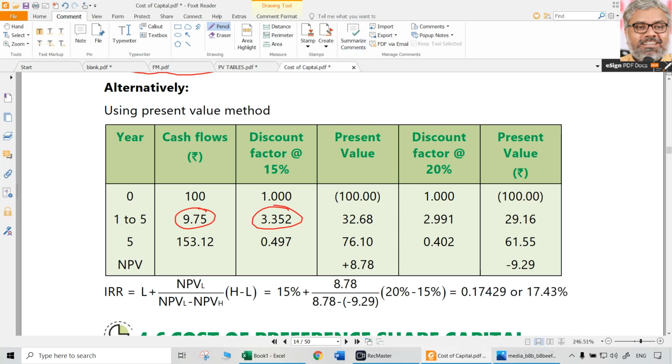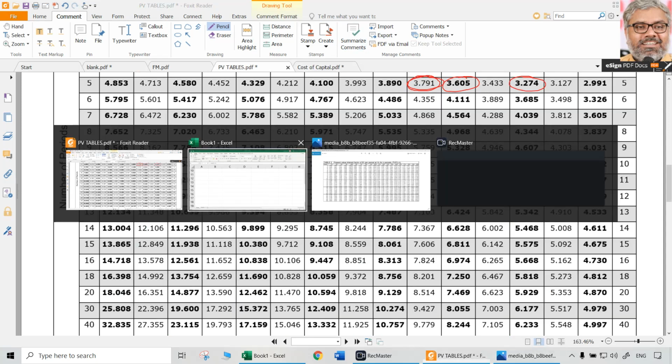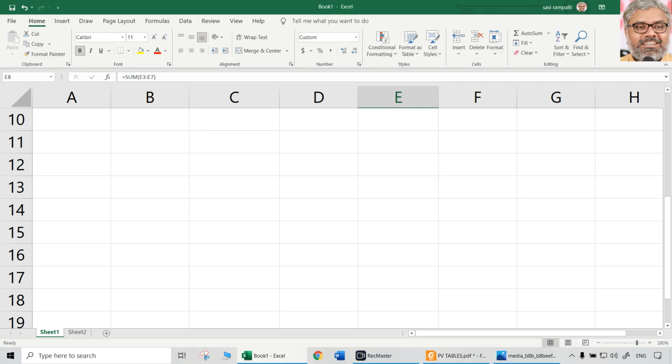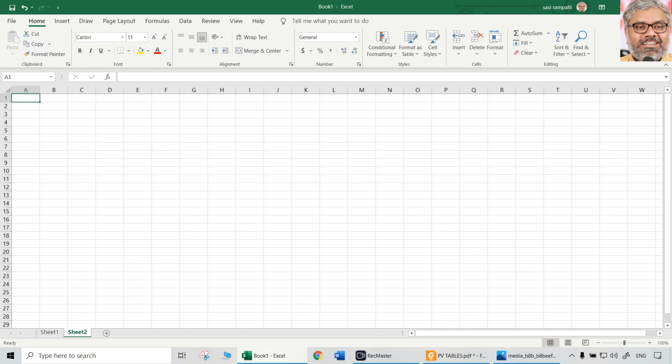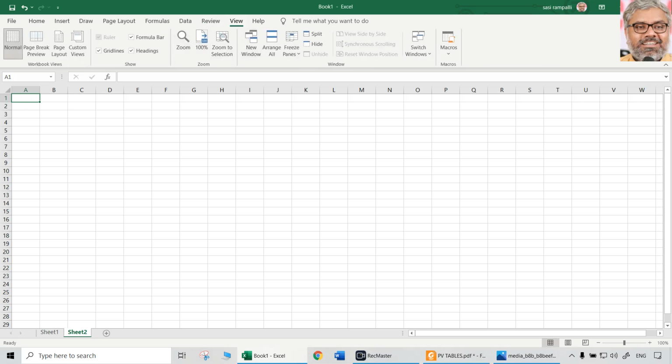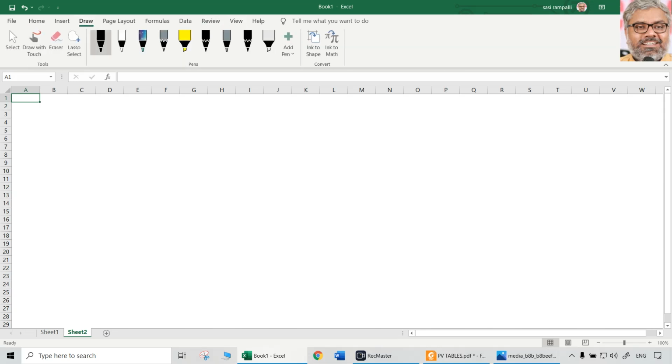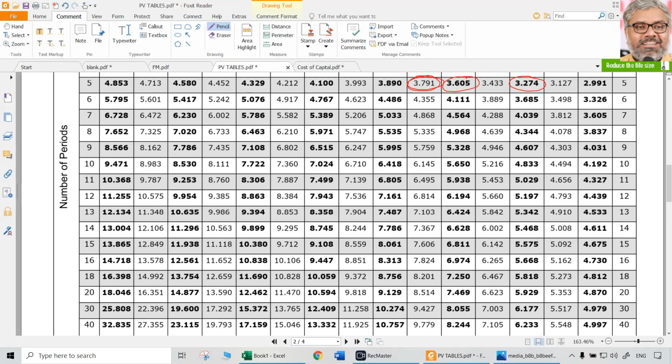So 5 years is what we are looking at. 5 years, 9.75 is going to be the annual cash flow. So 9.75 multiplied with some annuity factor plus the end of the period.